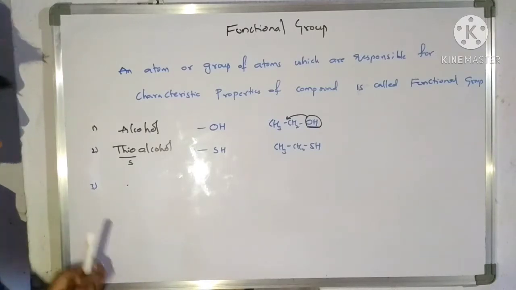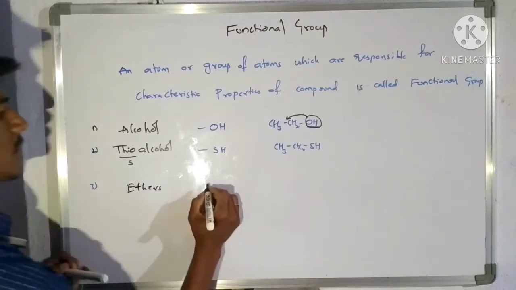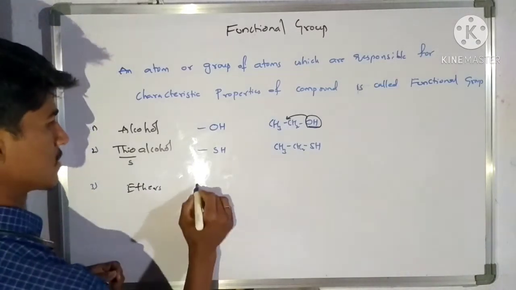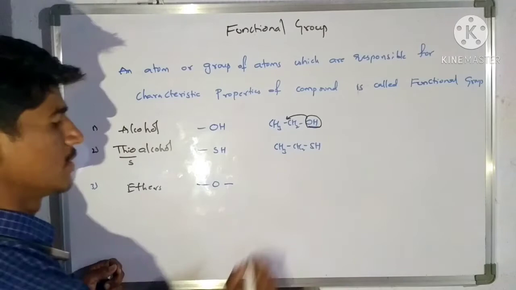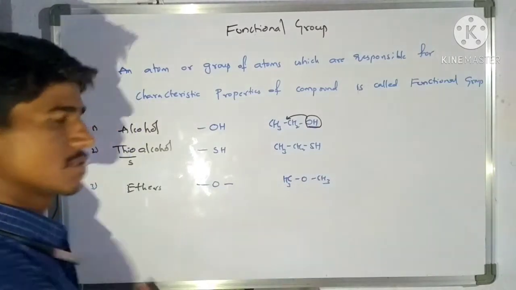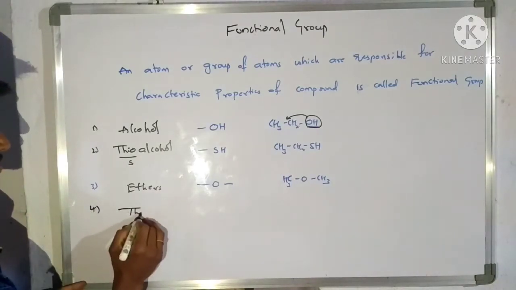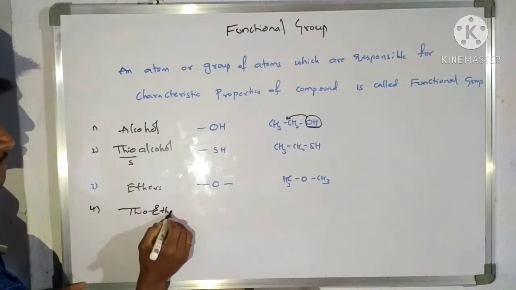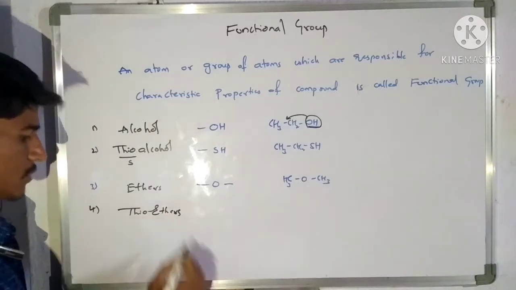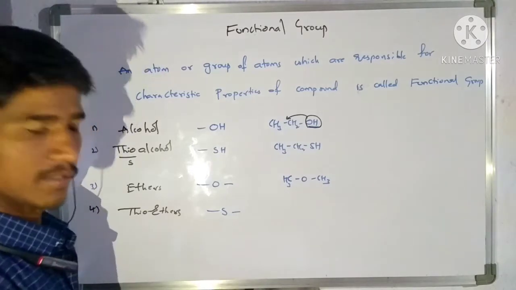The next, third one is ethers. Okay. So here the functional group is like this. The example is CH3OCH3. The next one, the fourth, is thioethers. This is the functional group for thioethers.